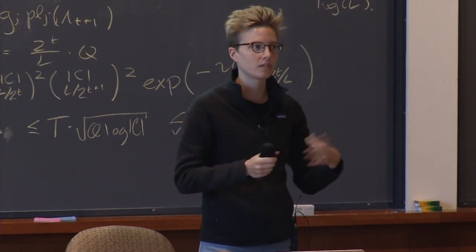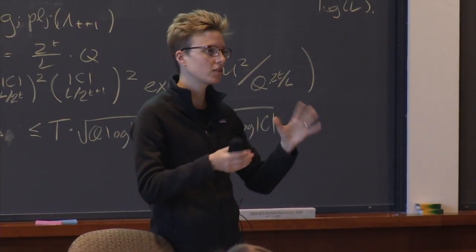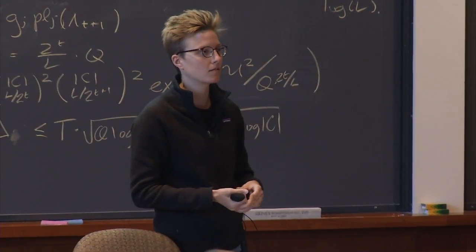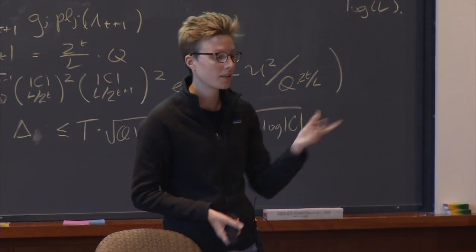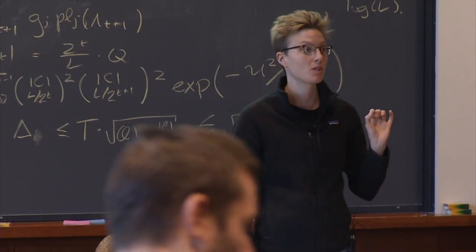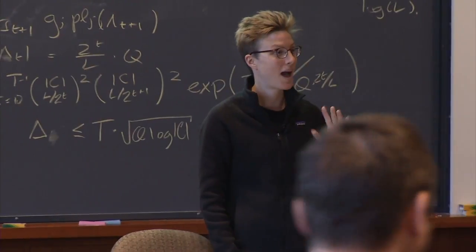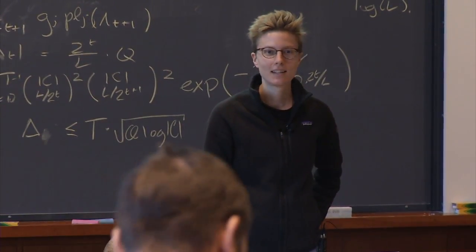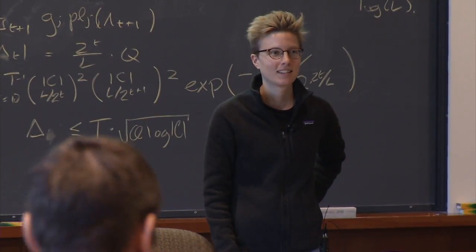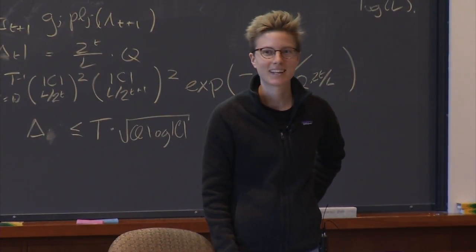People also look at codes defined over the reals or on spheres. You can look at spherical codes, where it's geodesic distance or things like that. But the rank metric one in particular is of extreme interest because we are very bad at proving stuff about list decodability of rank metric codes. Any other questions? Okay, well, thanks.